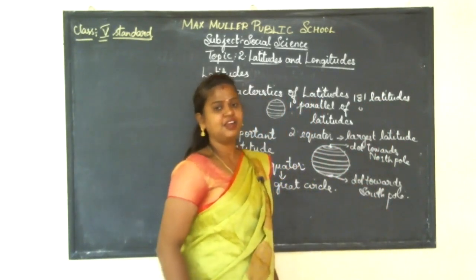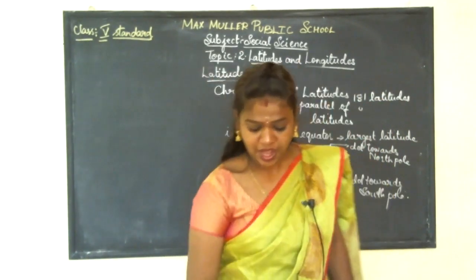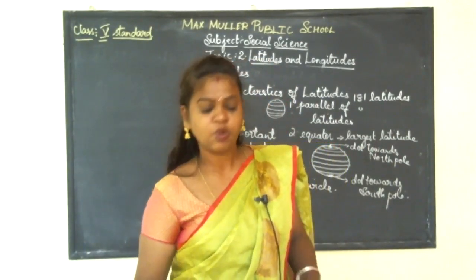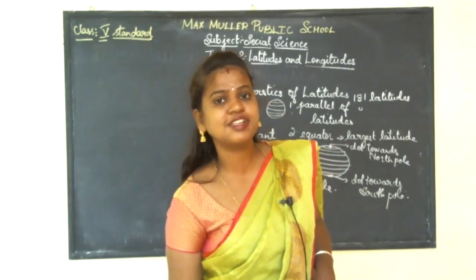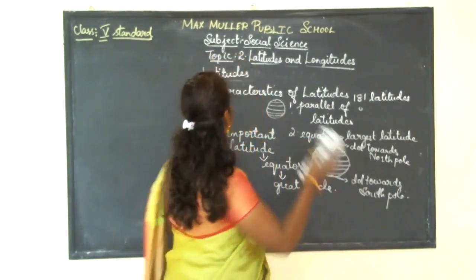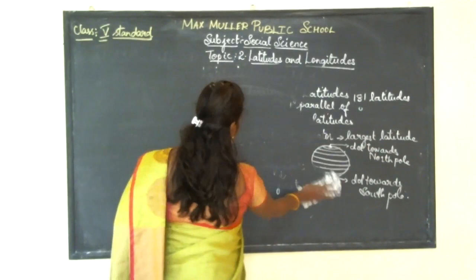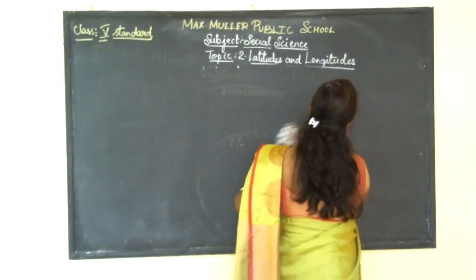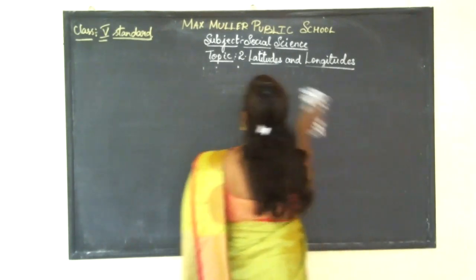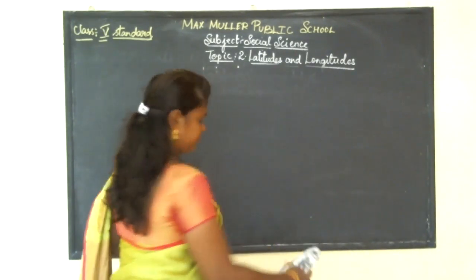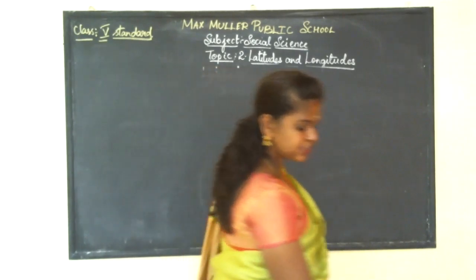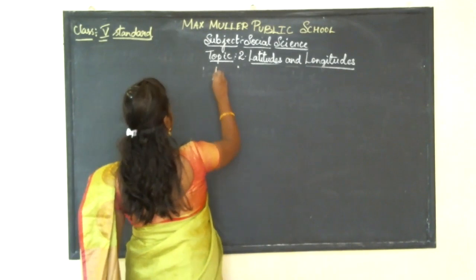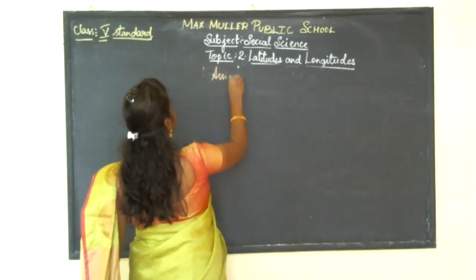So I'll be giving you a small assignment, so that whatever you have understood, you can give answers to them.